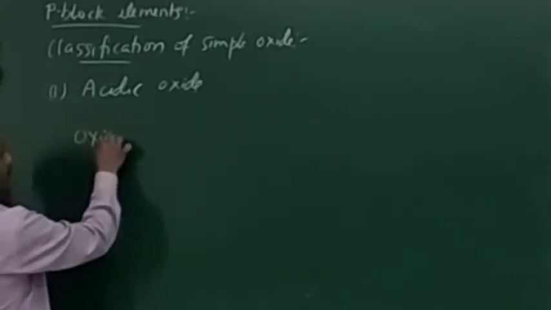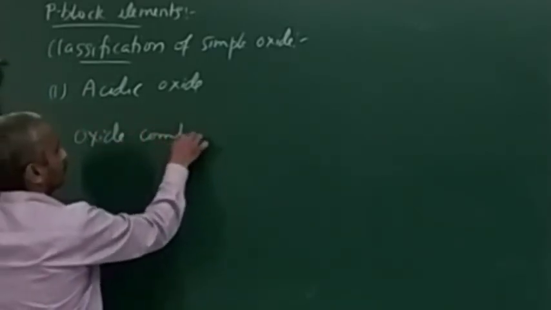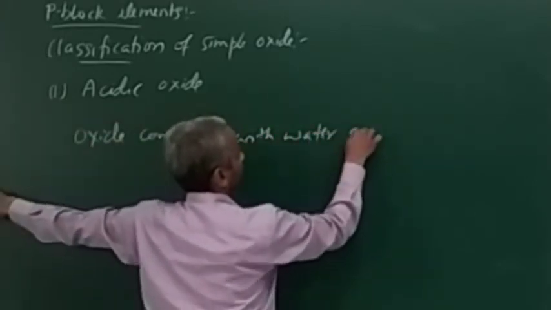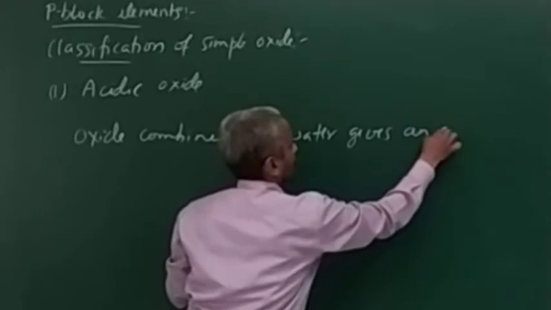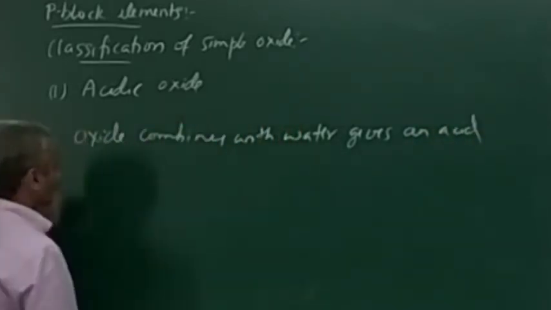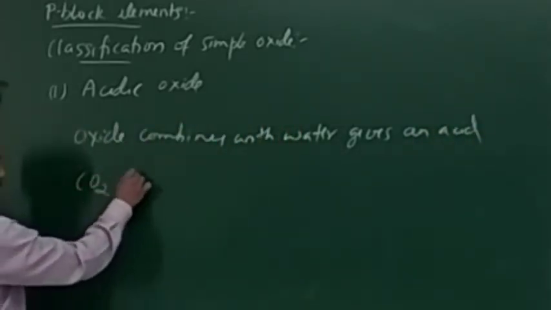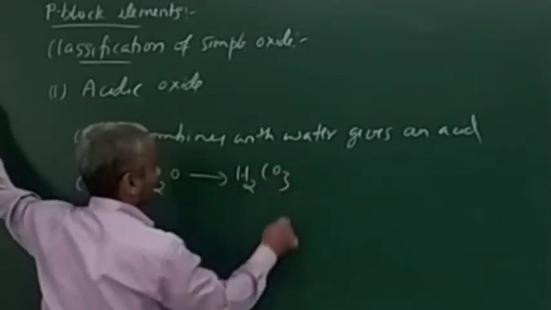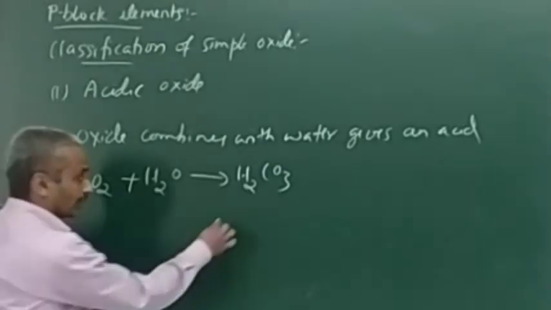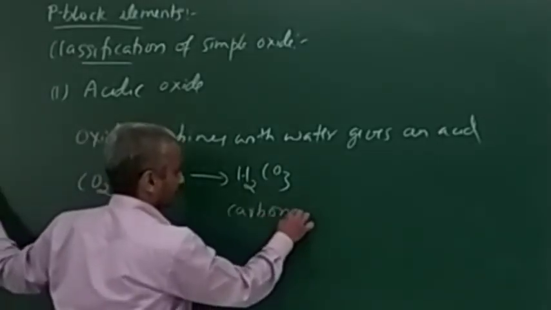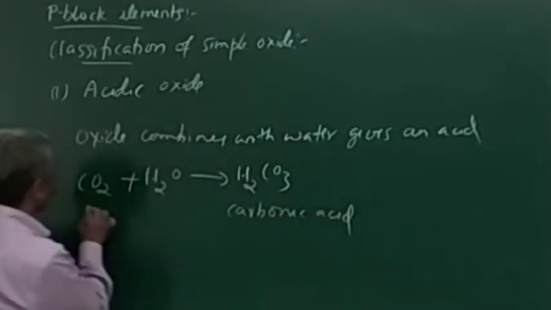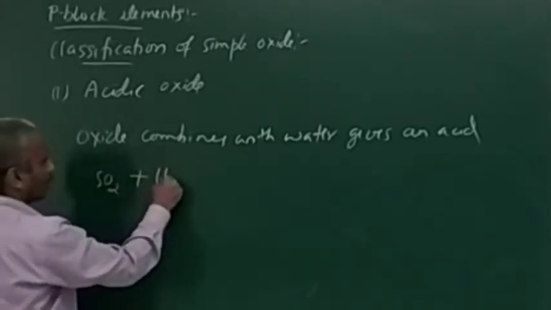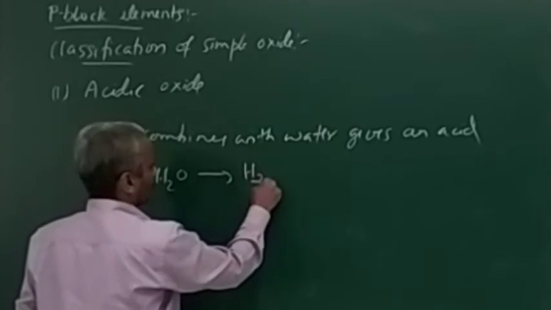If an oxide combines with water and gives an acid, then it is an acidic oxide. Just here, CO2 when combined with water gives H2CO3, which is carbonic acid. Carbonic acid means it is giving an acid. That's why CO2 is acidic. Let's say SO2. SO2 reacts with water and gives H2SO3, which is again an acid.